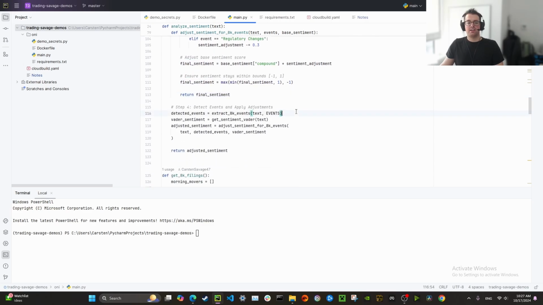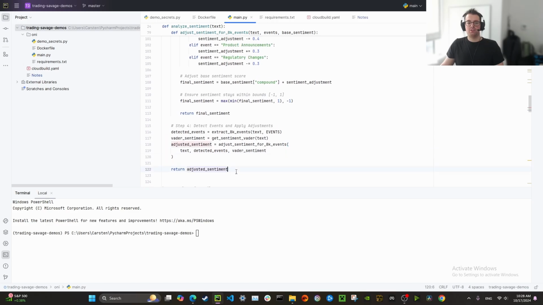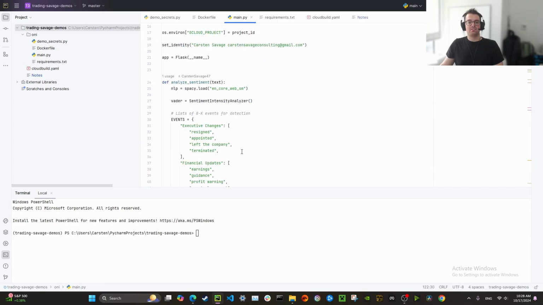So first, we detect the events in the 8K filing. We get the sentiment score via get sentiment vader. Next, we adjust the sentiment for 8K events. Finally, we return the adjusted sentiment. And this is all within the analyze sentiment function.